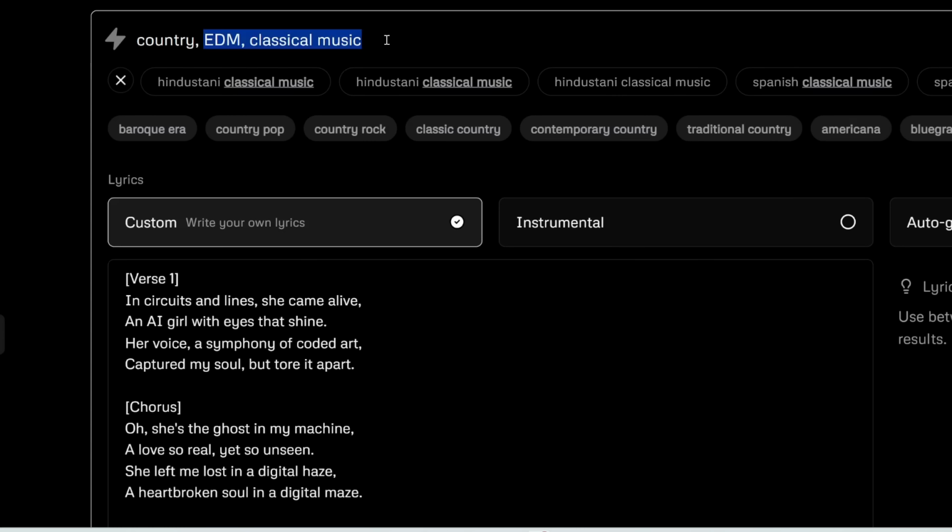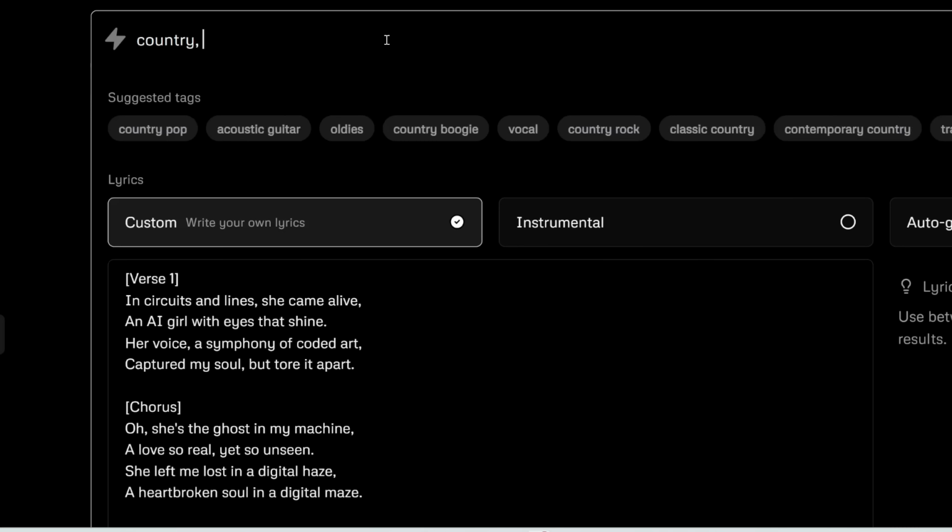A few other things that I have tested out which do not work. One is setting the BPM. If you set it to, for example, 180 BPM, the output is not actually going to be 180 BPM. So for now, I have not found a good way to control the speed of the song through this prompt. Another thing you cannot do is control the key. So, for example, key in D minor or something like that. This does not work. The output will not actually be in D minor, at least most of the time.